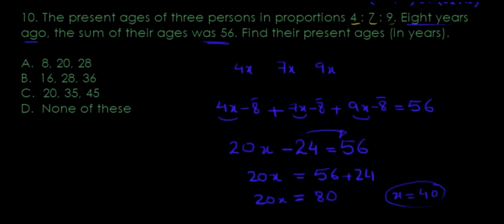Coming back to what they wanted. They were saying x is 4. X is 4: 80 divided by 20. X equals 4. Now that I know x equals 4, what do they want again?